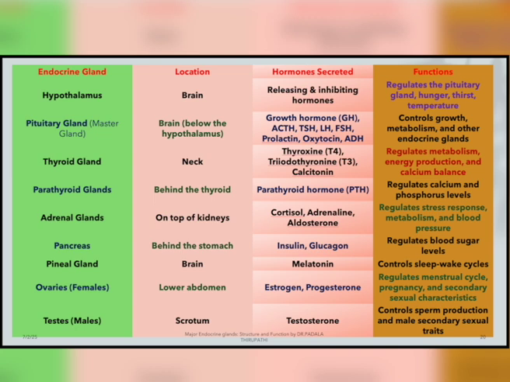These three hormones are secreted by the thyroid gland. The major function of the thyroid gland is to regulate metabolism, energy production and calcium balance. Calcium balance is most important for bone strength and muscle strength. So the thyroid gland is also most important, and our metabolic rate depends upon thyroid gland function.